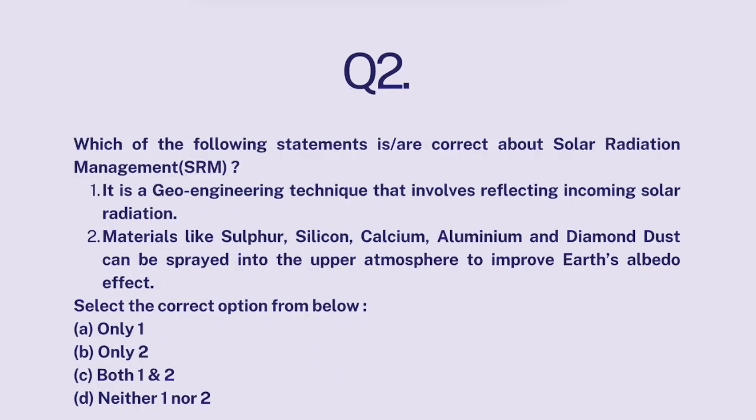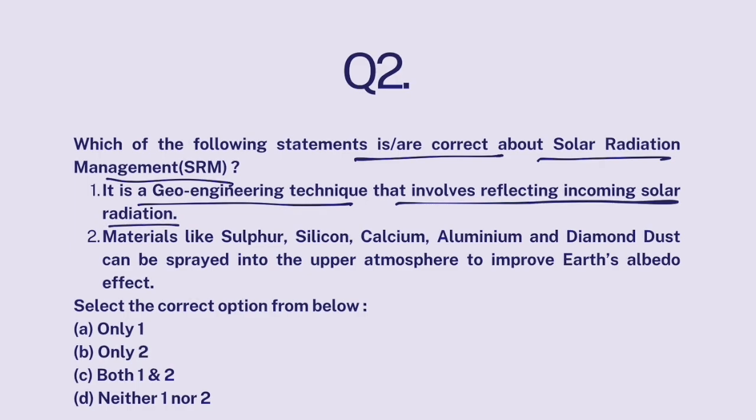Question number 2. Which of the following statements are correct about solar radiation management? It is a geoengineering technique that involves reflecting incoming solar radiation. Materials like sulfur, silicon, calcium, aluminium, diamond dust can be sprayed into the upper atmosphere to improve Earth's albedo effect.